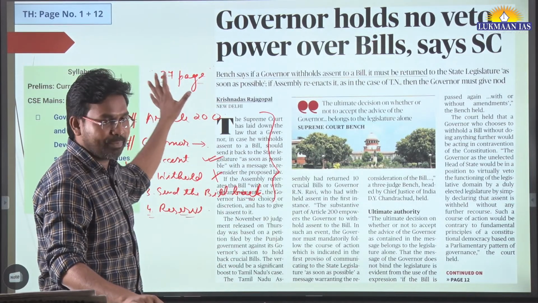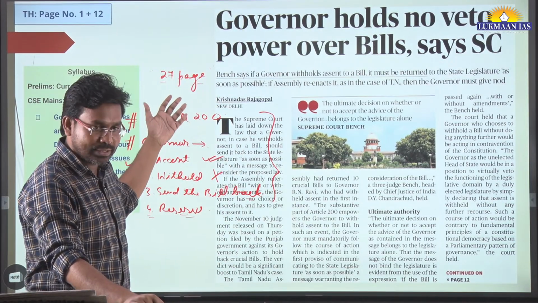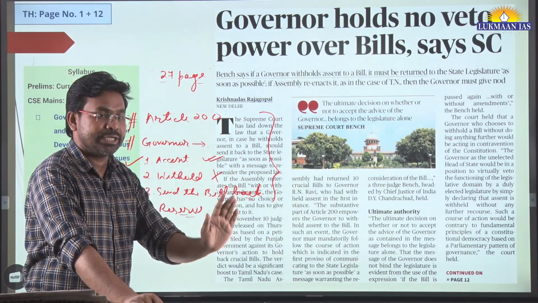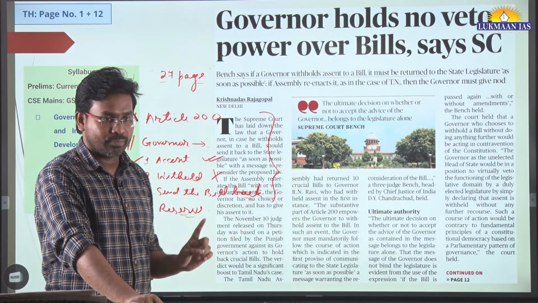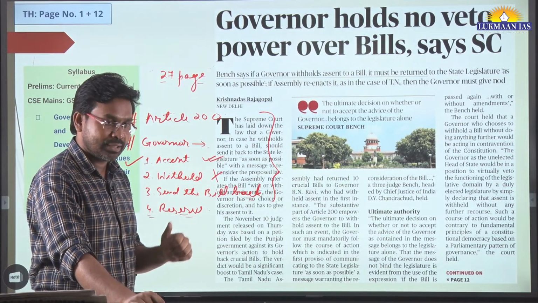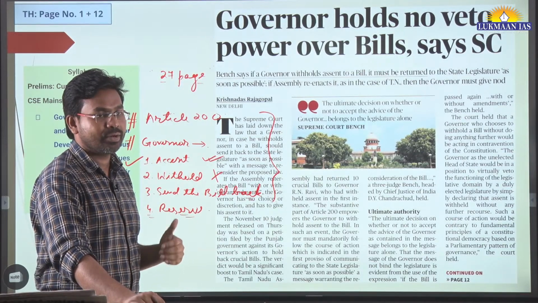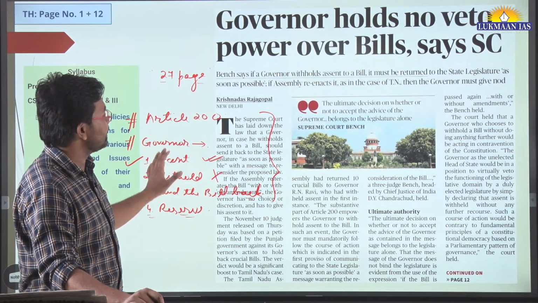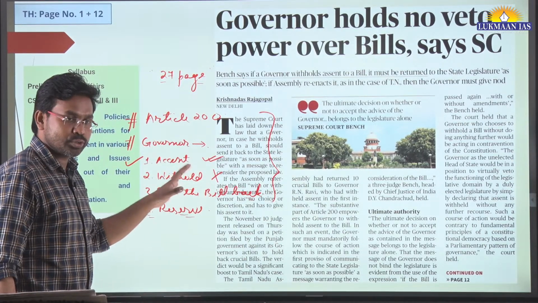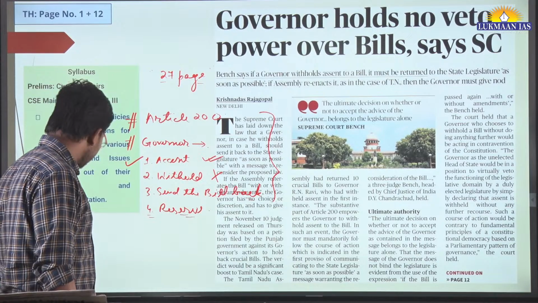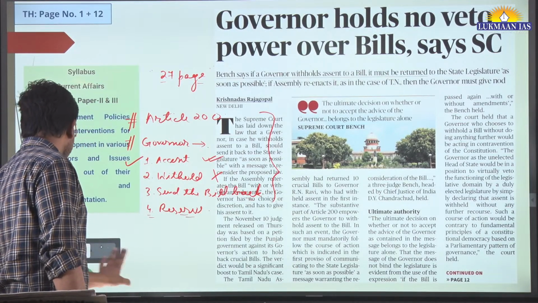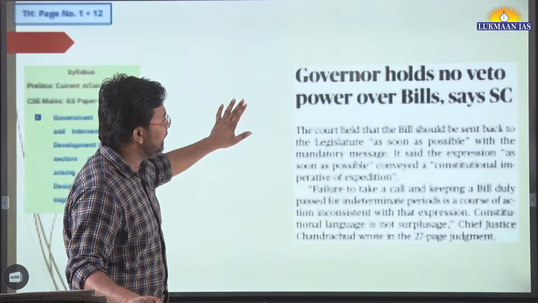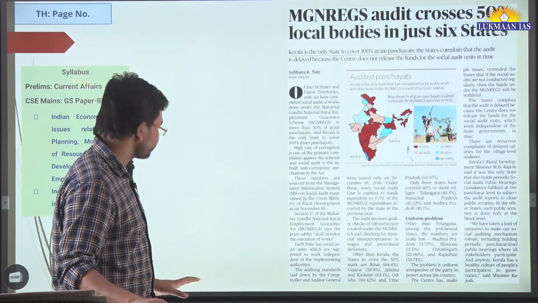I have gone through it a little bit, not much, to understand what is mentioned. They have mentioned who the petitioners are. In this case, the petitioner is the state government of Punjab. The respondents are the governor and the chief secretary of the state. This is also associated with Tamil Nadu, where a similar issue exists. The governor of Tamil Nadu has withheld 10 crucial bills.